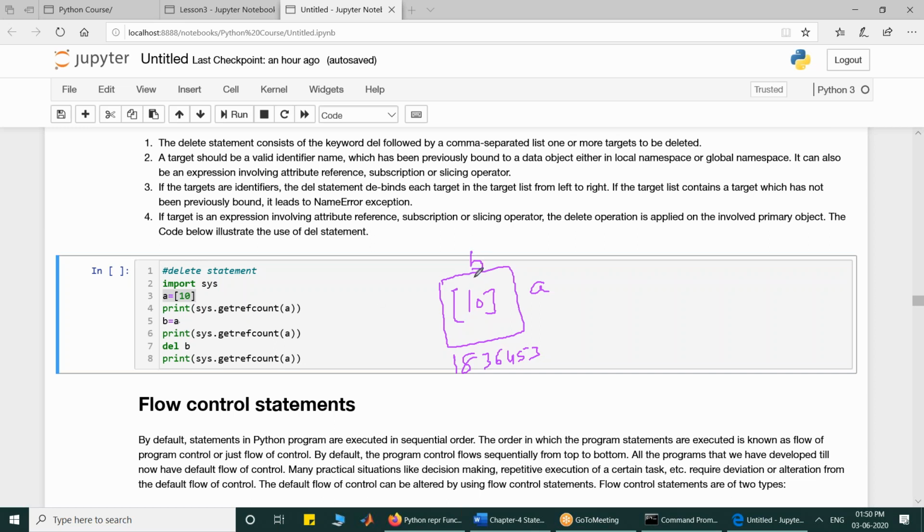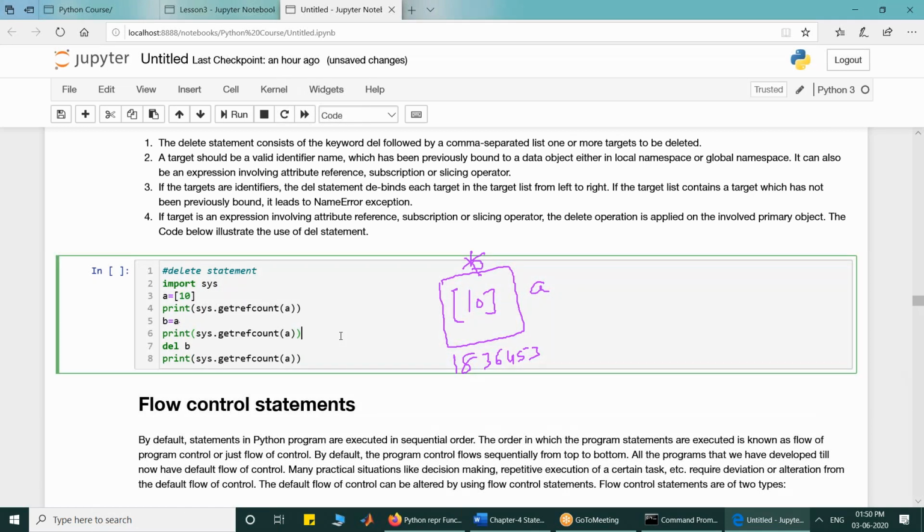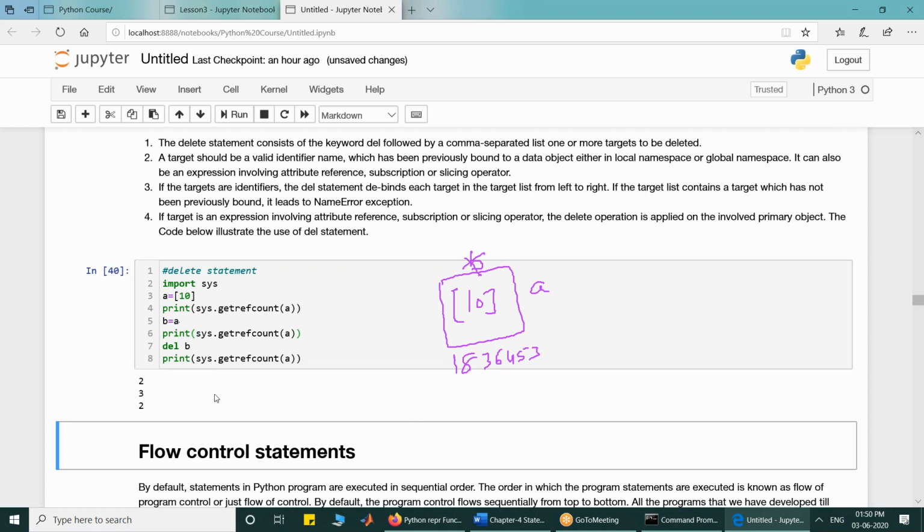When I made b equal to a, it starts referring to the same object. When I delete it, I have deleted this label, and I am reference counting it. So if you execute it, you will get 2, 3, 2.